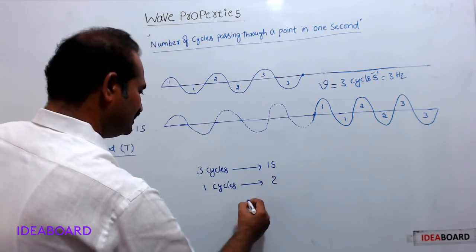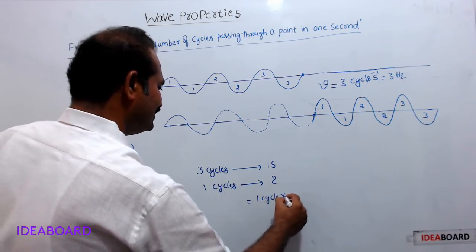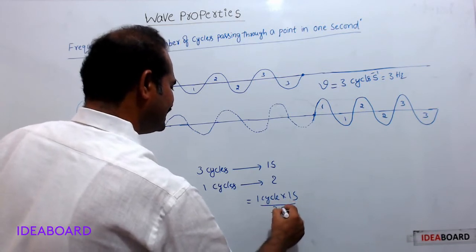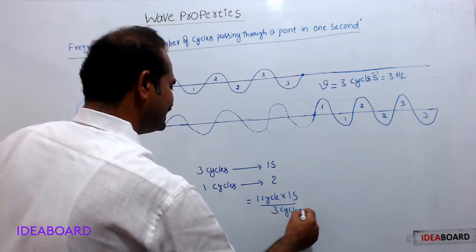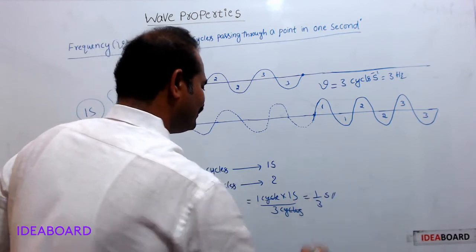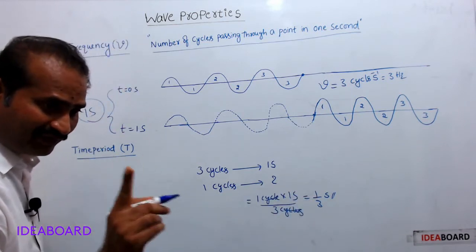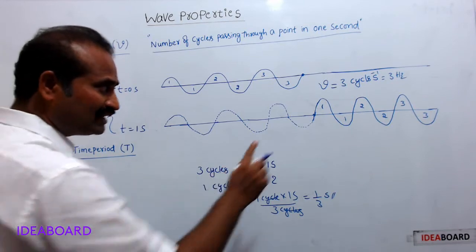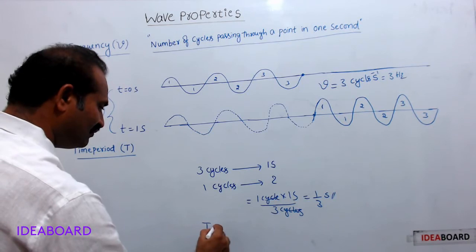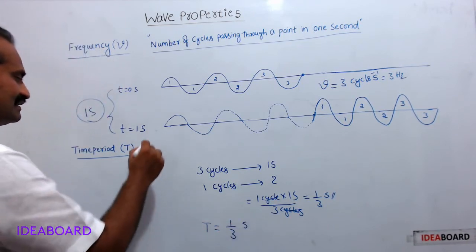So here, one cycle into 1 second, this into this, divided by 3 cycles. Cycles cancel, therefore 1 by 3 seconds. This is the time taken by one cycle to pass through this point. So this is the time period. Here the time period is 1 by 3 seconds. What is time period?